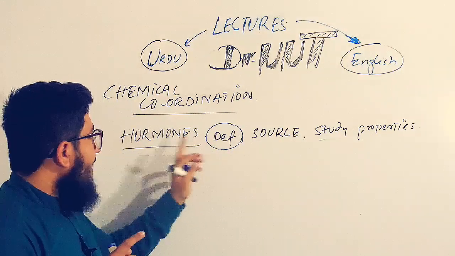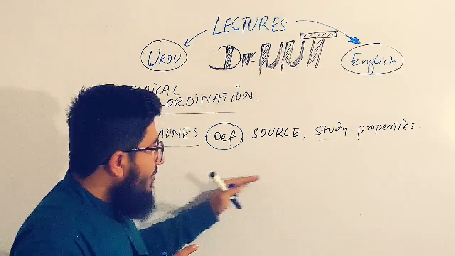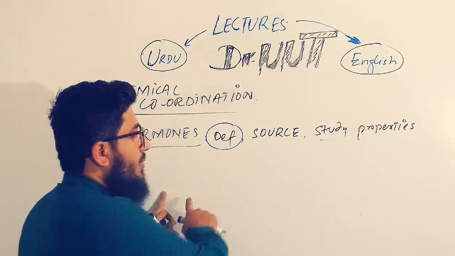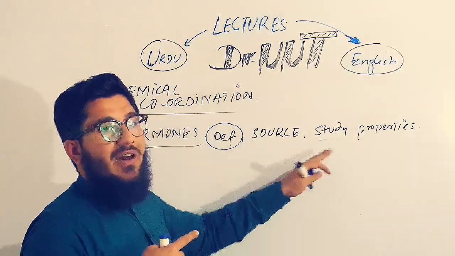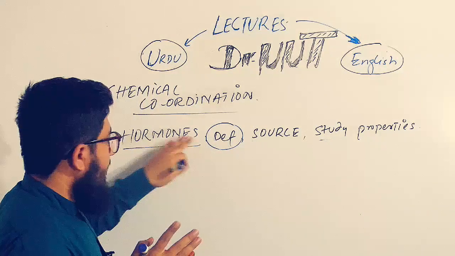Well, so we have now defined the hormones. Hormones are released by one part of the body and then travel to the specific part of the body where the hormone is supposed to control that part or induce some kind of effect in it. Well, this is the normal definition.